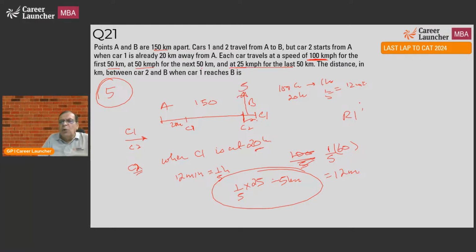So this is a round 1 question. If this logic does not strike you, that car 2 has started 12 minutes late, so it will reach also 12 minutes late. When it is reaching B, at that point of time, the speed will be 25 kilometers per hour. So the distance will be 1/5. 12 minutes is nothing but 1/5 of an hour, at the rate of 25 kilometers per hour. If this logic strikes you, round 1. Otherwise, leave it, what difference does it make?